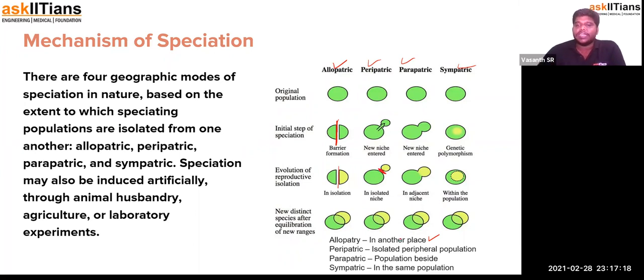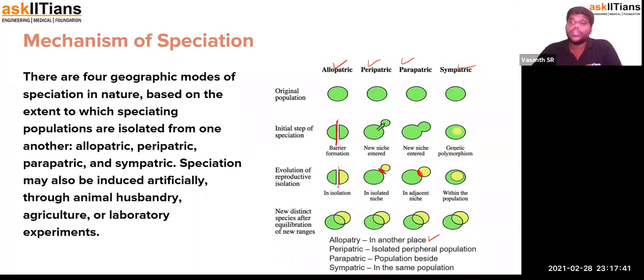Okay, the next thing is parapatric. Parapatric is the population which is actually found beside them. So they will be existing at the periphery, and they'll be having a common line that actually binds. So they'll be having interactions, but still they'll be reproducing among themselves, not with the other population.